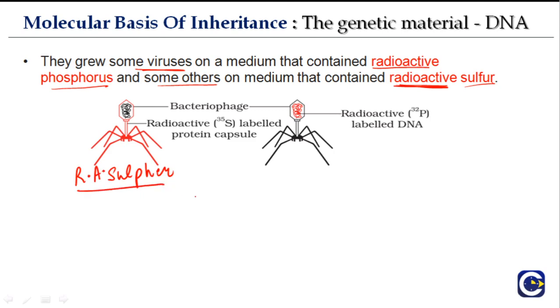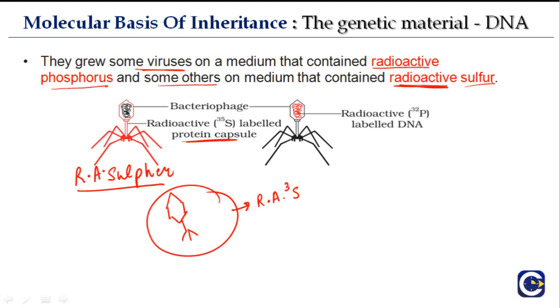So what does this mean? Here you can see the radioactive sulfur labeled protein capsule. How does protein get labeled with this radioactive sulfur? They take a normal phage and grow it in a particular medium that contains radioactive sulfur.